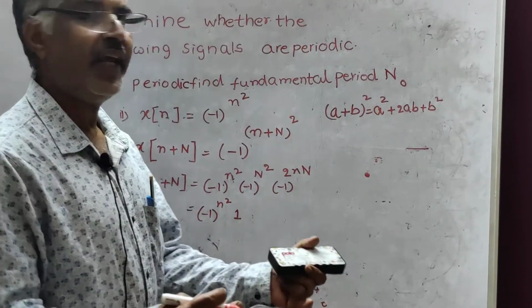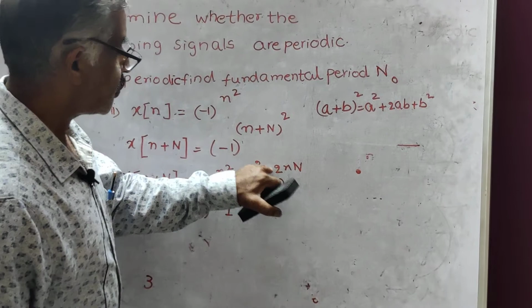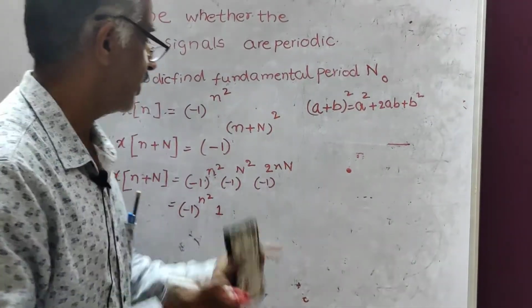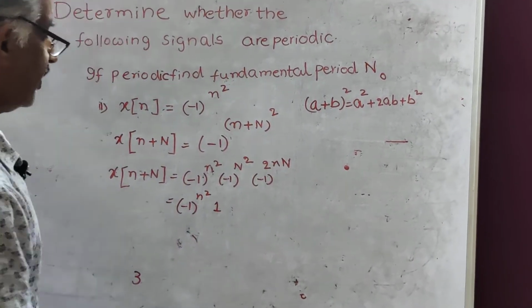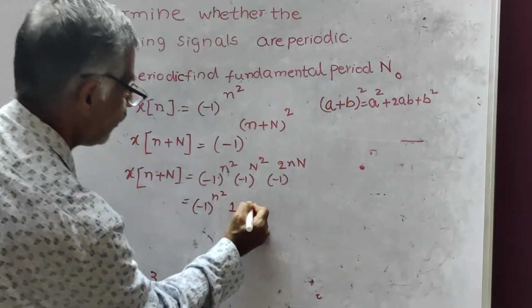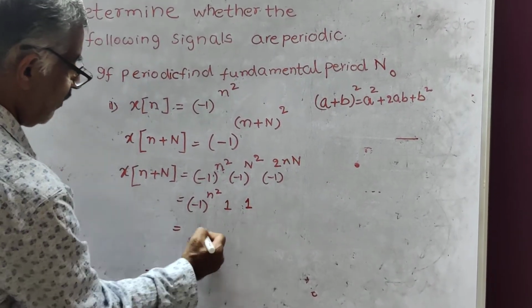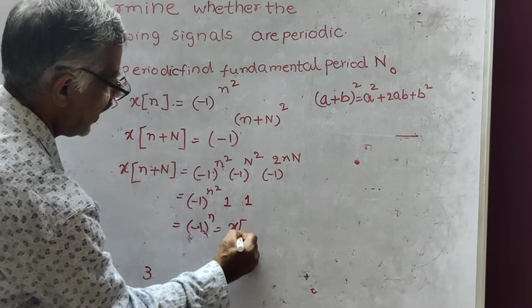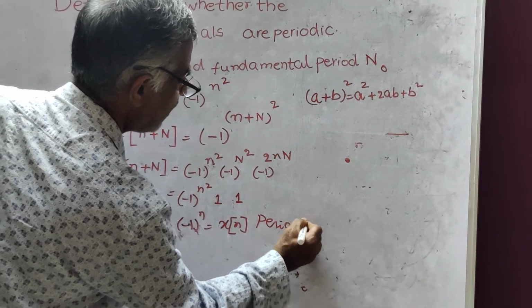Whether n or N is odd or even, because of this 2, 2nN is always even. Therefore, minus 1 to the power of an even power amounts to 1. Therefore, x of n plus N is equal to x of n. Hence, it is periodic.